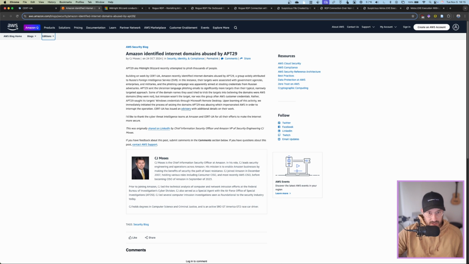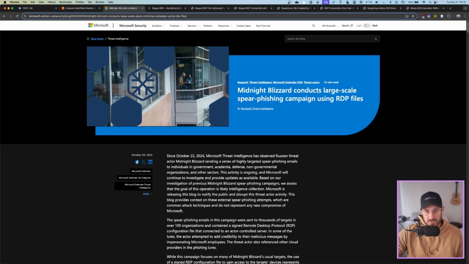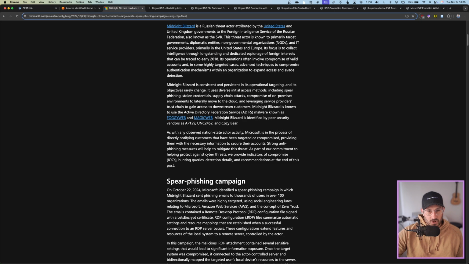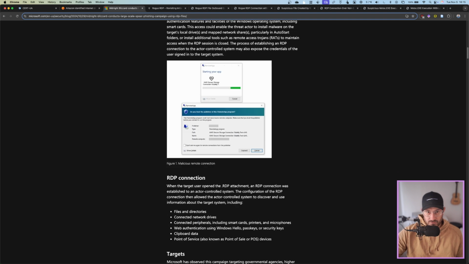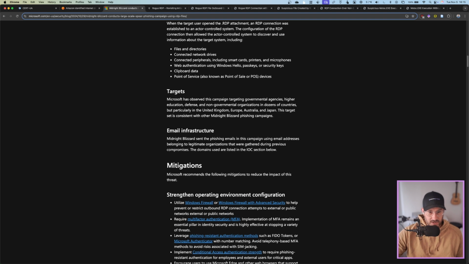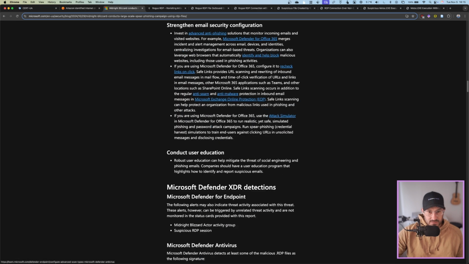So they're working on getting those domains seized and taken down. Microsoft then posted a longer write-up, diving deeper into the spearphishing campaign and how it worked, and at the end, providing some detections.